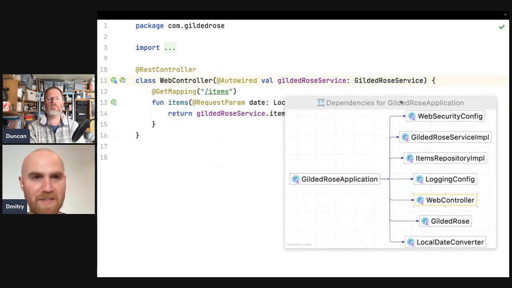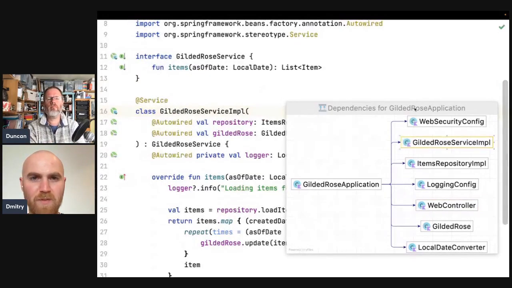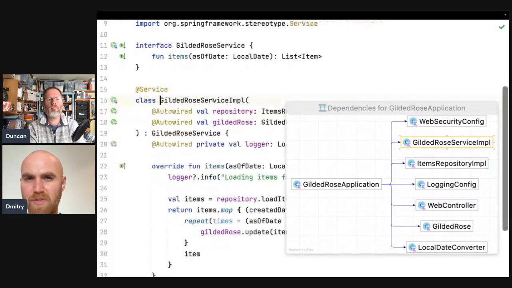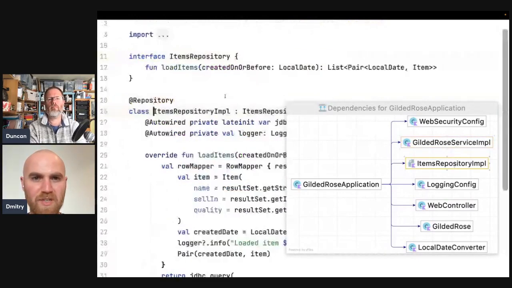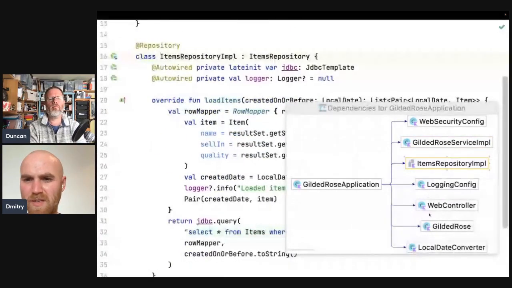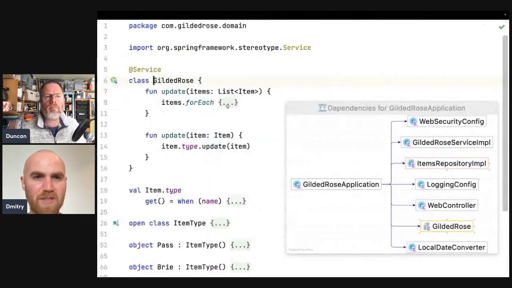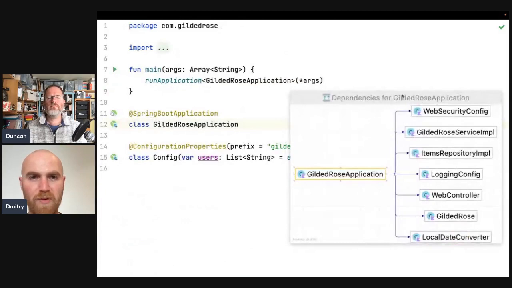This is where the dependency graph starts. The controller is started by Spring Boot magically, and then it gets the Gilded Rose service, which is Gilded Rose service simple, which in its own turn gets the items repository, just like a source of data basically, and Gilded Rose. The item repository has some JDBC and logger, and Gilded Rose just does some logic, from the classic Gilded Rose code kata. There are a few other things here as well, but I didn't find this diagram particularly useful because it doesn't really show the relationship between those things.